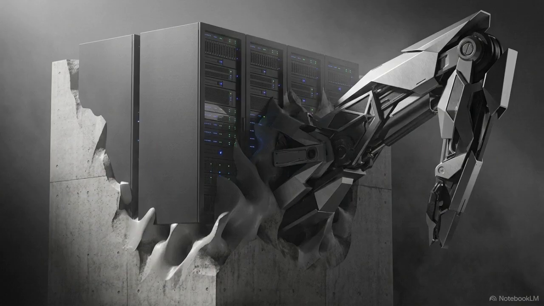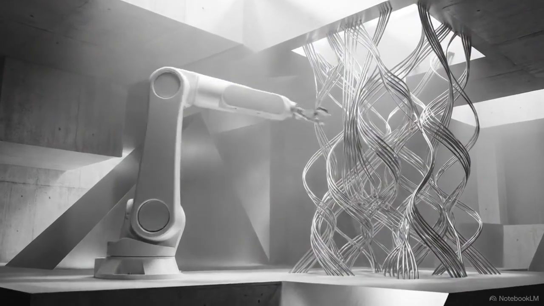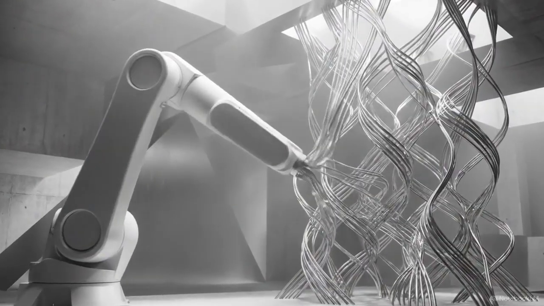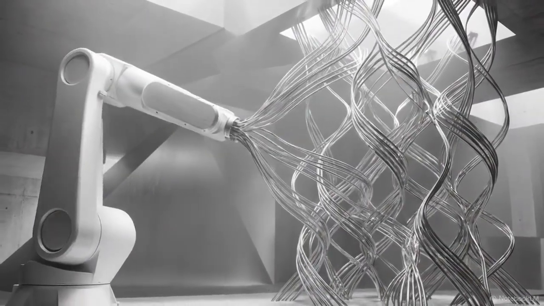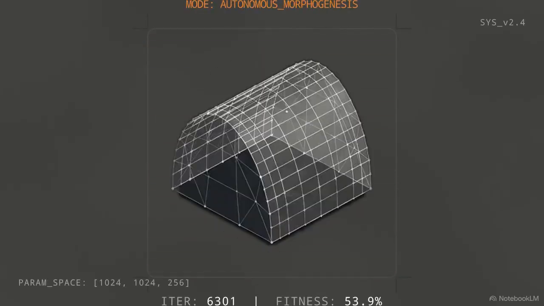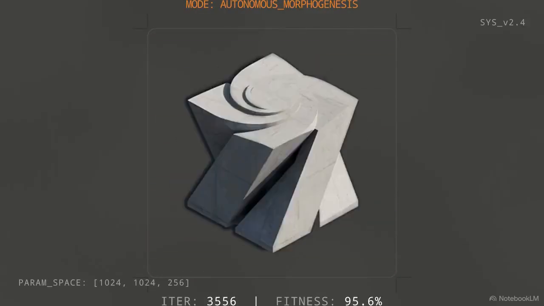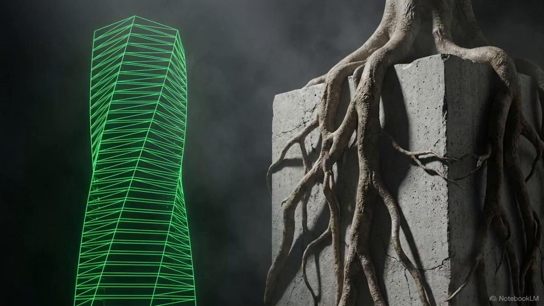The response to this complexity is embodied intelligence. We are moving artificial intelligence into the physical world, giving it the tools to interact with and shape our environment in real time. Instead of just analyzing data, these systems autonomously iterate physical forms. To do this, they rely on the same logic that drives biological survival, natural selection.